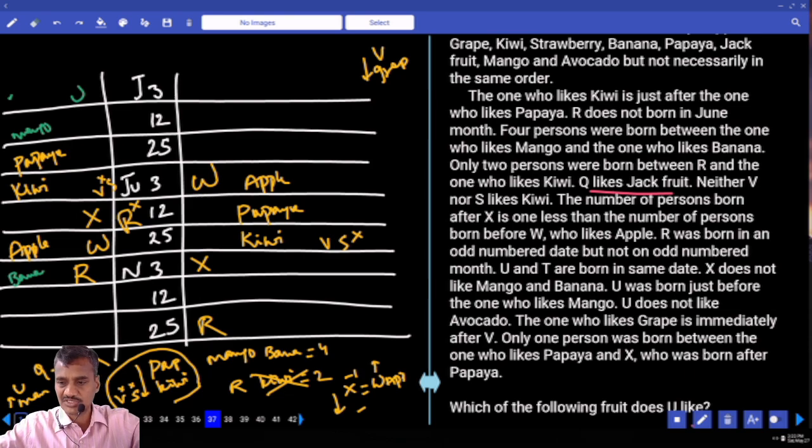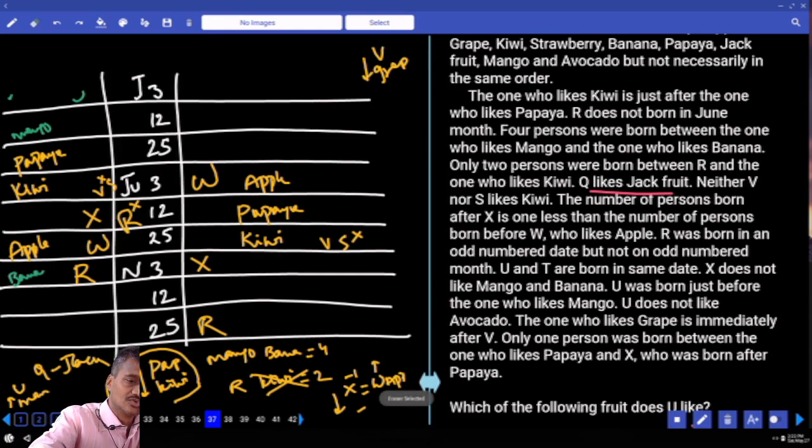And W likes apple, and R was born in an odd number, and U and T are born on the same date. Now U was born on January 3rd, hence this T must be January 3rd, not possible, isn't it?